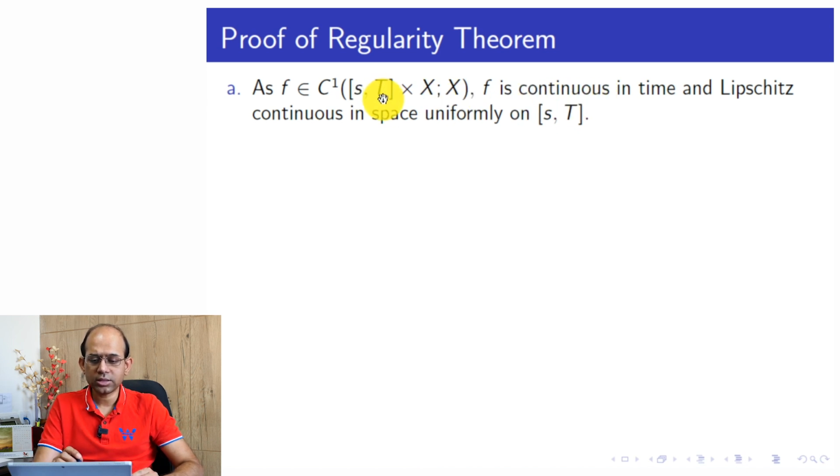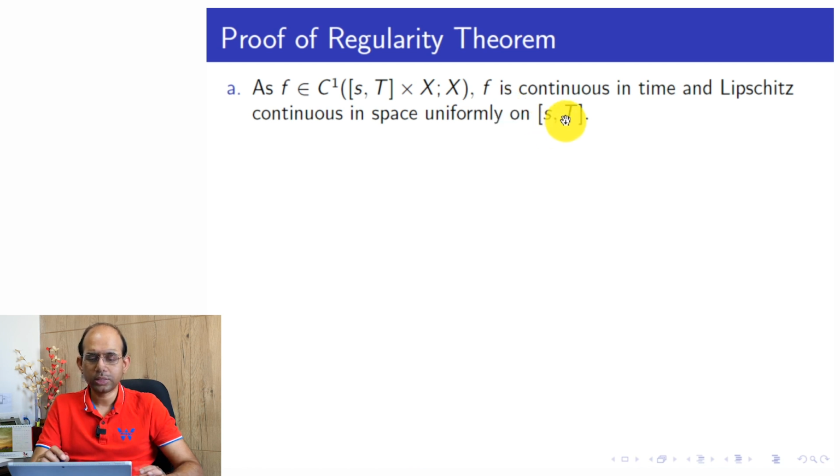And since it is C1, it is differentiable, and we consider the derivative on the time domain, and we are going to get Lipschitz continuity in space uniformly on s to capital T. Since it's differentiable we get a derivative, which may depend on time, but time varies on a compact set, and because of the continuous derivative, the derivative would be bounded there.